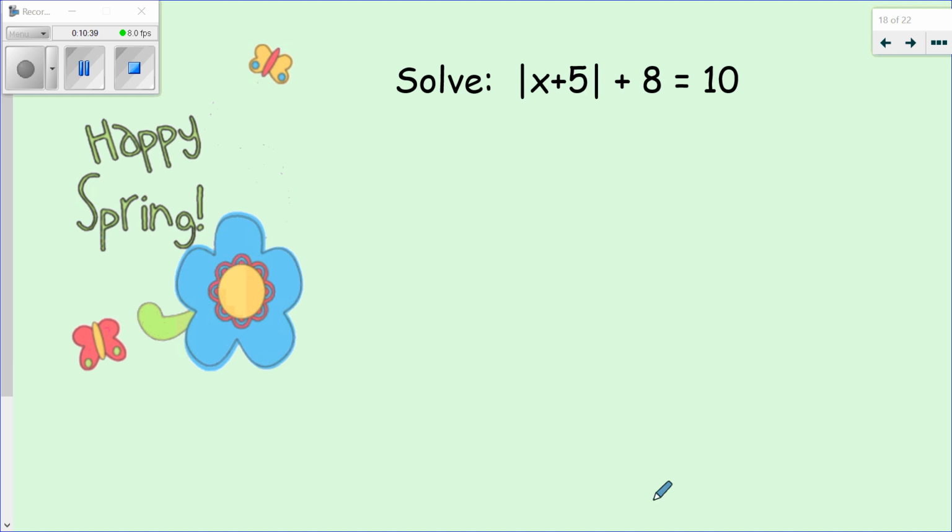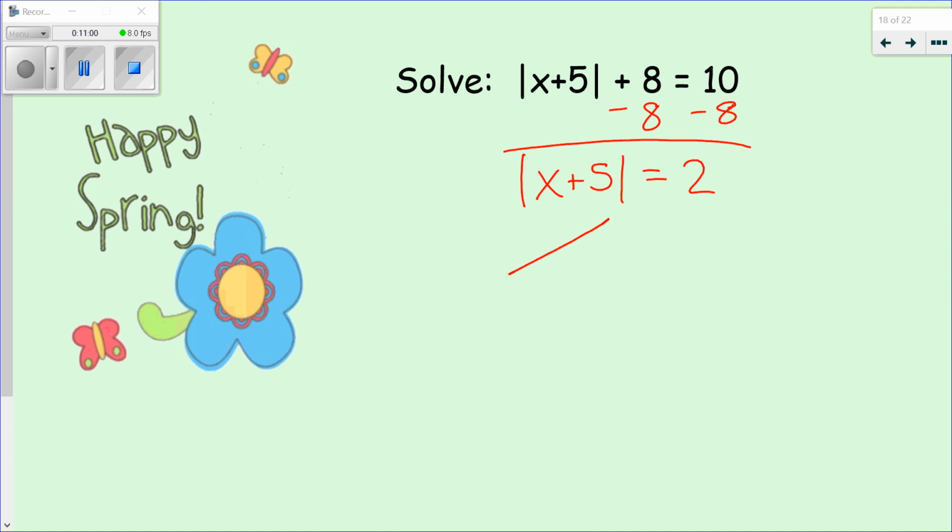I'm going to start this one. I'm going to pause, and I want you to finish it. So to undo, I would start by doing this, right? Minus 8, and I've got the absolute value of x plus 5 equals 2. From here, there's nothing else to undo. I can't subtract 5 because it's on the inside of my absolute value.